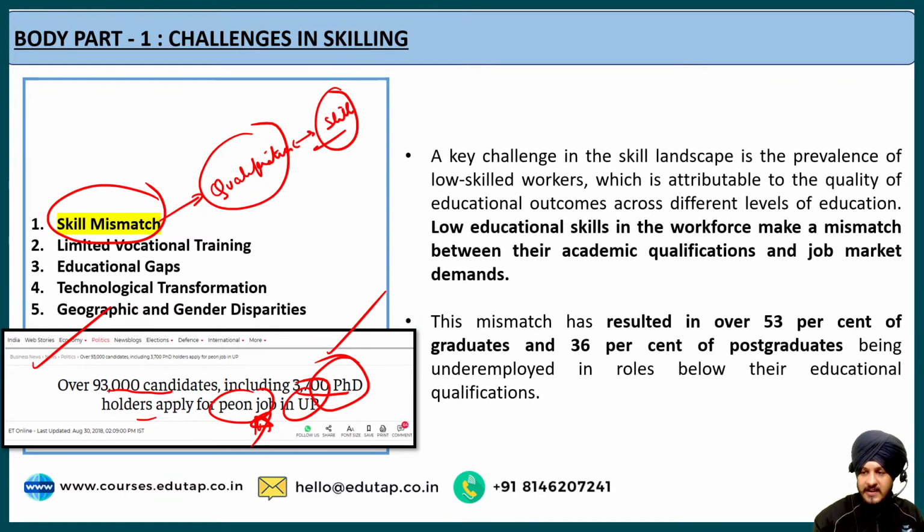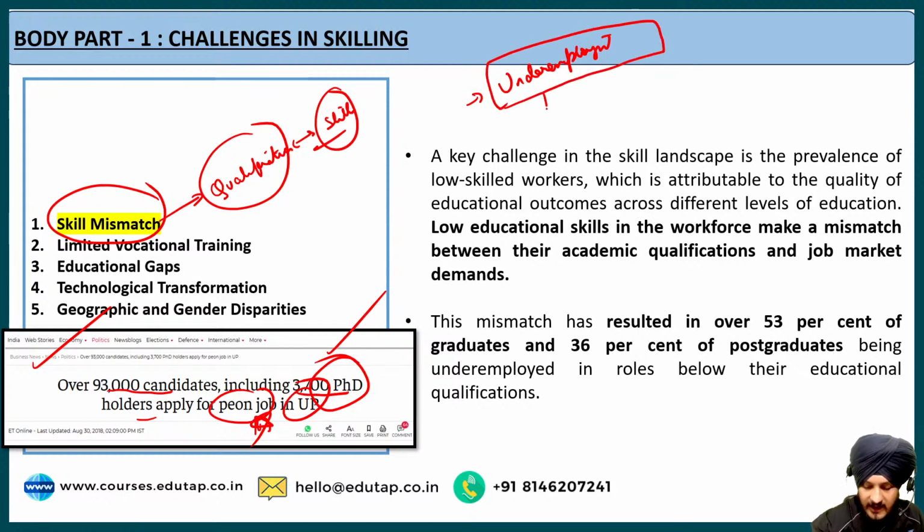This type of situation leads to underemployment in the country, which represents individuals who are working in roles below their qualifications, which is highly prevalent in our country.